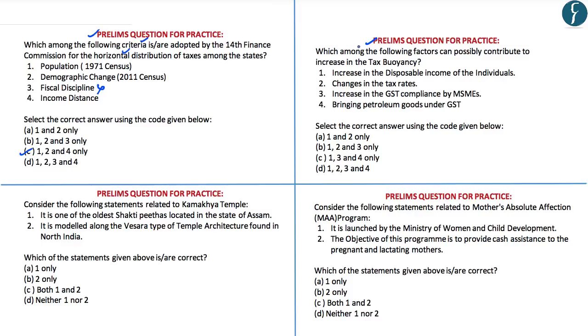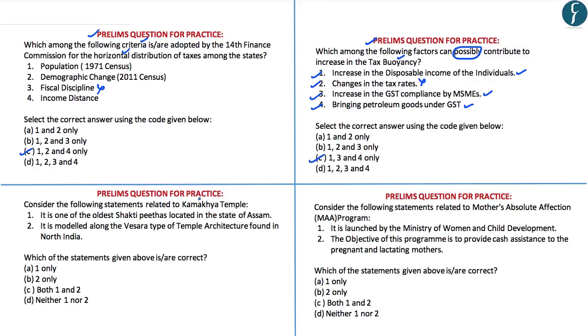Now coming to the second question, the question here is, which among the following factors can possibly contribute to the increase in the tax buoyancy? The first option here is increase in the disposable income of the individuals. Now this particular option here, as we have discussed, is correct. The second option reads as changes in the tax rate. Now this option here is wrong. The third option reads as increase in the GST compliance by the MSMEs. This particular option here is correct because the increase in the GST compliance would lead to the increase in the tax base. The fourth option reads as bringing the petroleum goods under the GST. Even this option here is correct. So if you look at the options which are given here, the correct answer to this particular question is C.